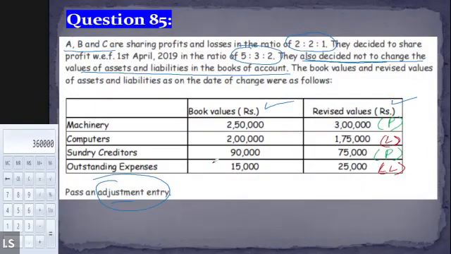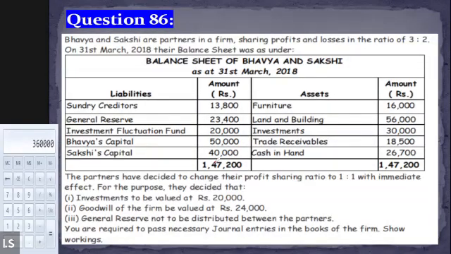I'm giving you one question for your homework as well. Question number 86 will be homework. However, this question is not completely based on the revaluation. Let me explain this. The question is saying that there are two partners, Bhavya and Sakshi, and their profit sharing ratio was 3:2. Now there is a change in the PSR, and you are provided with the balance sheet, and other additional information is also given to you.